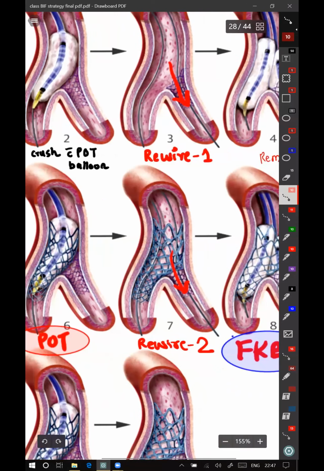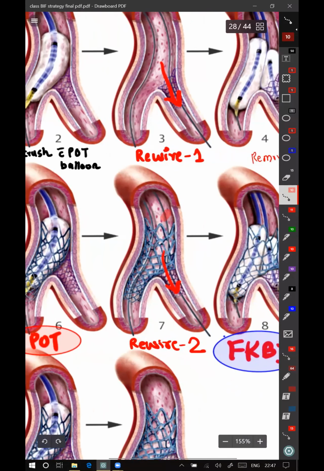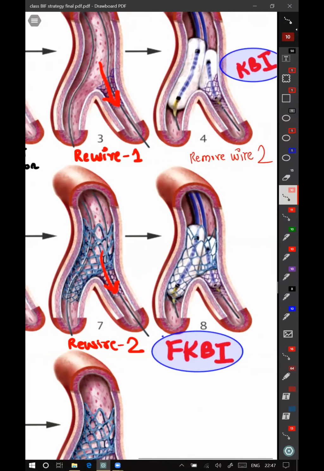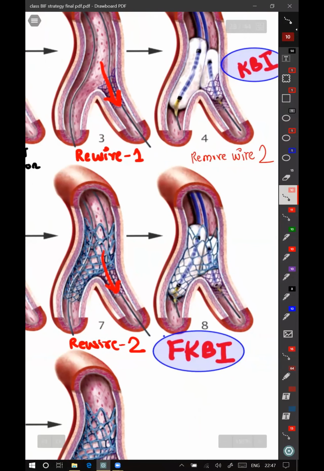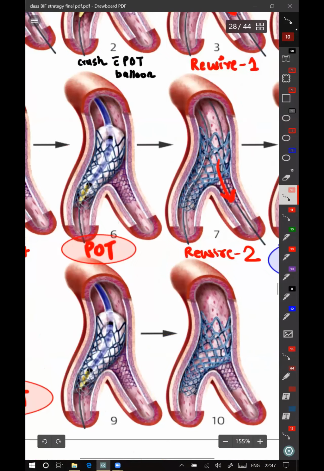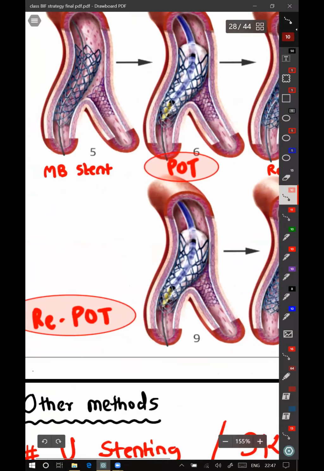You had removed the wire in the side branch before. Now again you will put the side branch wire through the main vessel stent, through the struts into the side branch. So now you have one main branch vessel wire, one through the struts into the side branch. And then again you do kissing balloon inflation. After that you do a repeat POT, and this is the final result.